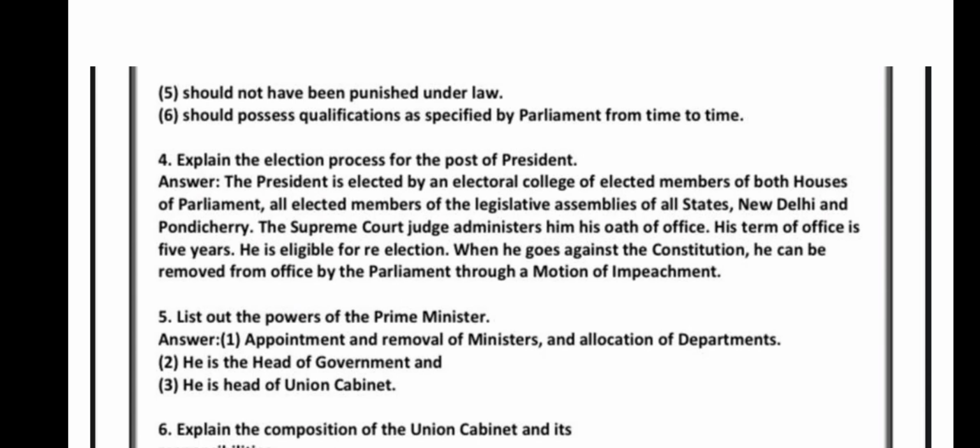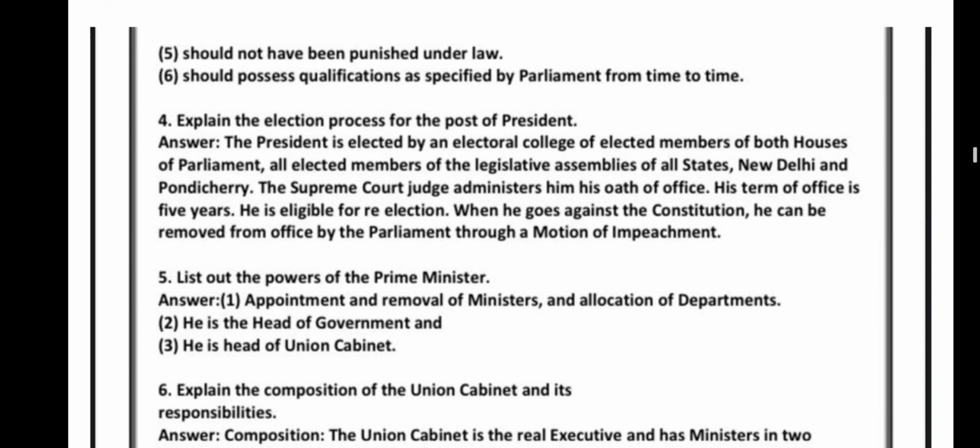See, explain the election process for the post of the president. See, president is elected by an electoral college of elected members of both the houses of the parliament, and all elected members of the legislative assemblies of all states, New Delhi and Pondicherry. The Supreme Court judge administers his oath of office. His term of office is 5 years. He is eligible for re-election. When he goes against the constitution, he can be removed from the office by the parliament through a motion of impeachment.